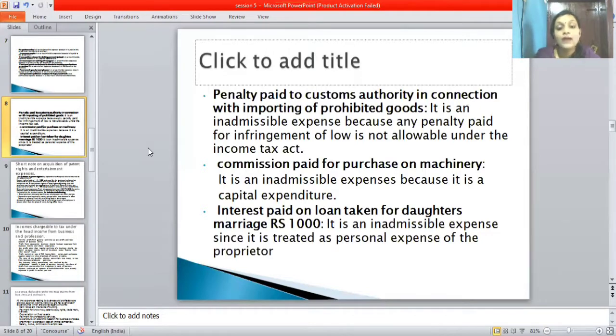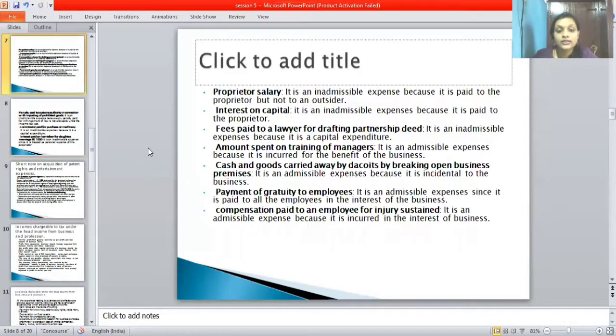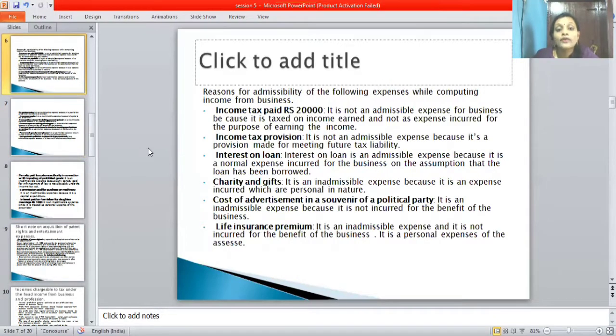Okay, next one is commission paid on purchase of machinery. It is an inadmissible expense because it is a capital expenditure. Next one is interest paid on loan taken for doctor's marriage, rupees 1,000. It is an inadmissible expense since it is treated as a personal expense of the proprietor. So these come under the reasons for admissibility of the following expenses while computing income from business.